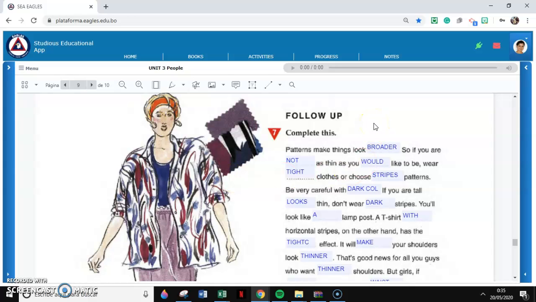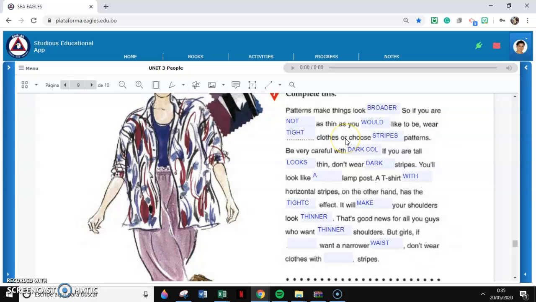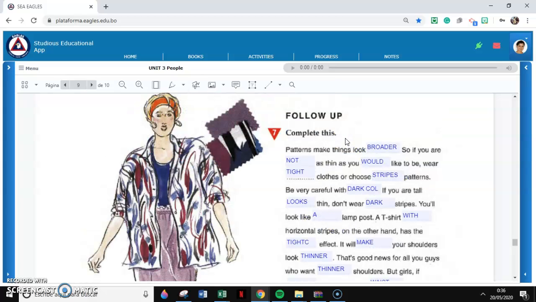Follow-up activity. Complete this. In this case, you don't need to write it down in your notebook because you have the spaces provided here for you to write the answers, okay? So patterns make things look broader. So if you're not as thin as you would like to be, wear tight clothes or choose stripes patterns.